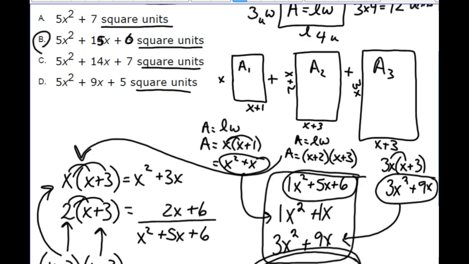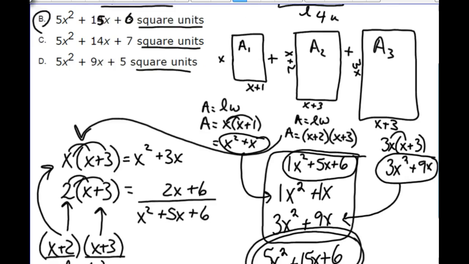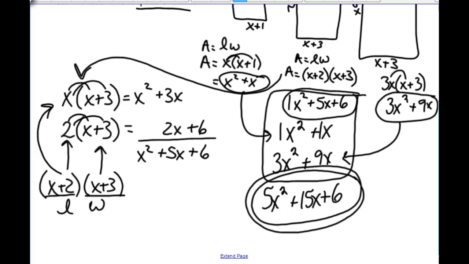Again, it's not going to hurt you on your test. On your test, the right answer is going to be there. Your answer is 5x squared plus 15x plus 6. But let me also say that if something happened on a test and the answer that you're getting is not there, pick the thing that's closest to it, after you go back and look and make sure that you did every single thing right. And that's all I have to say about that.